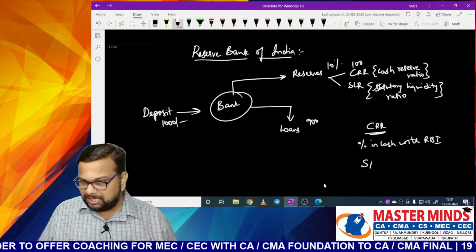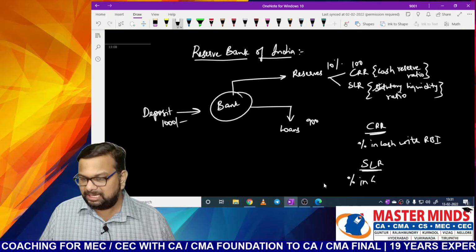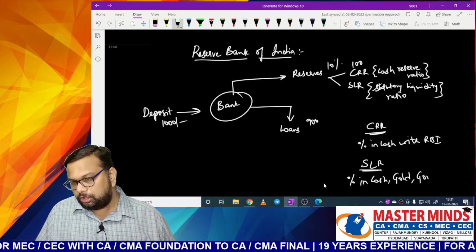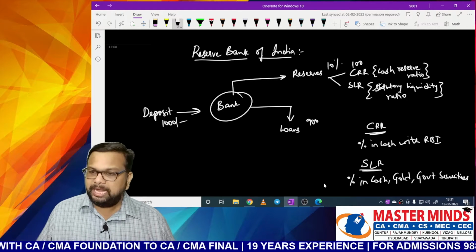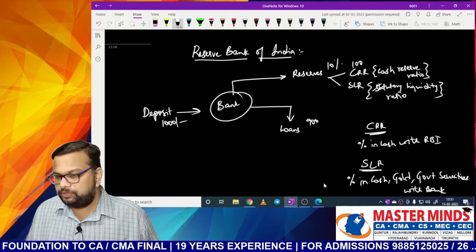When it comes to SLR, the banks have to maintain a certain percentage either in cash, gold, or government securities, and these are to be maintained with the bank itself.